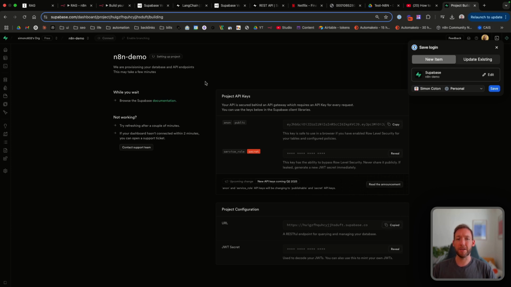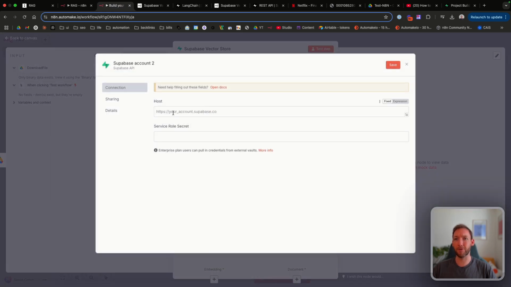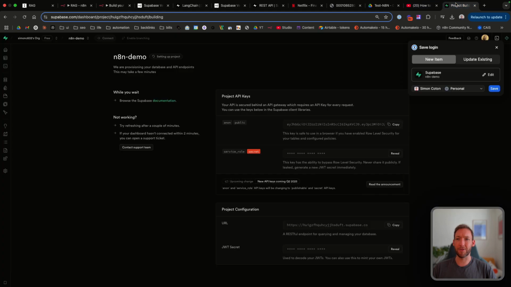So we're going to copy these credentials here. We're going to go back to our RAG agent. We're going to come up here and click Create New Credential. You can see we need two things. We need a host. So we've copied that URL there, and you can see that that's in a similar format. And we need the service role secret.